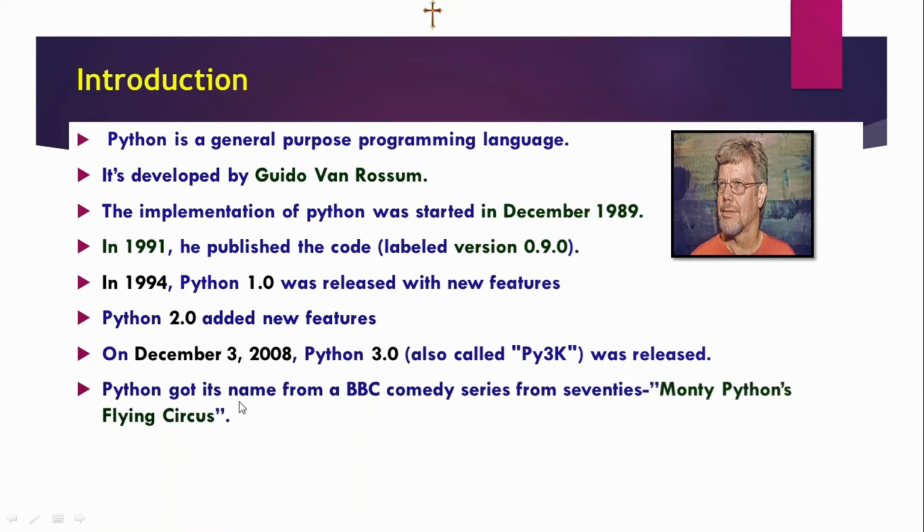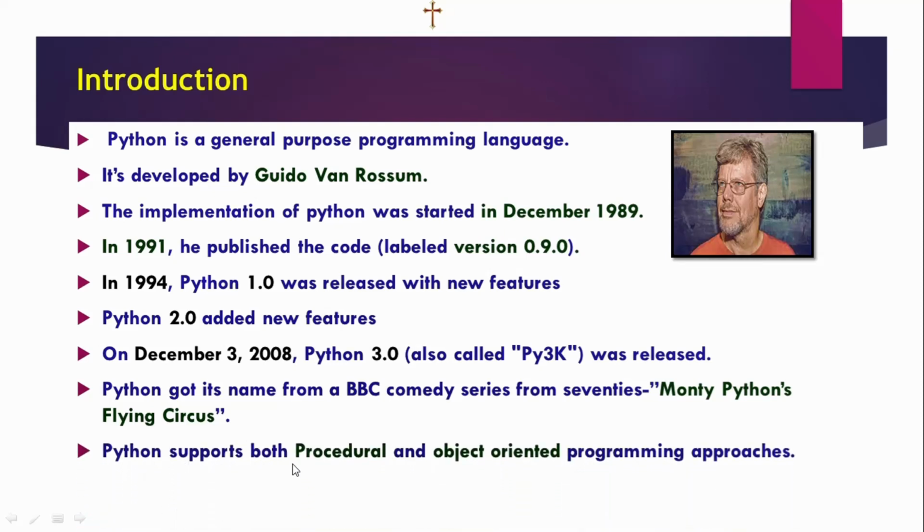Then Python got its name from a BBC comedy series from the 70s, Monty Python's Flying Circus, because he liked it very much and went frequently to Monty Python's Flying Circus. After that, he gave it the name Python.